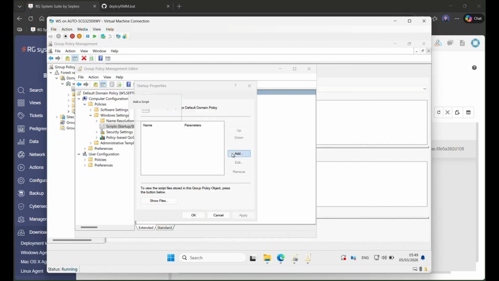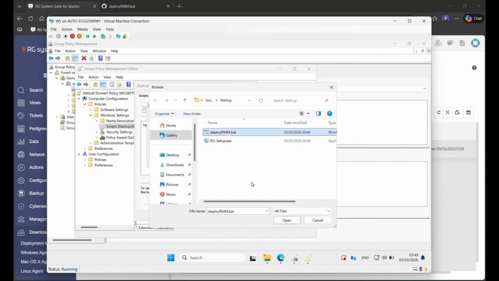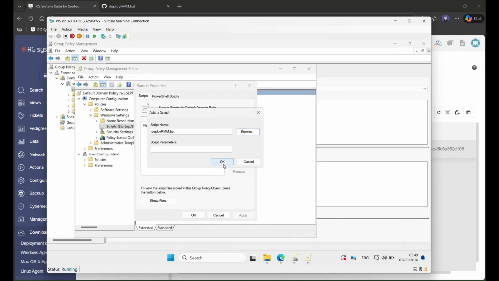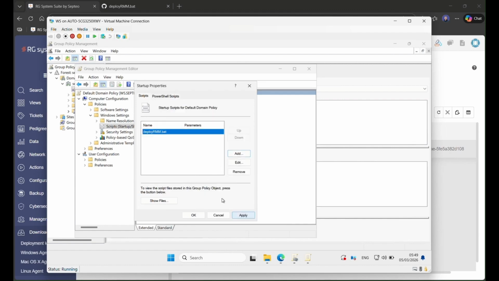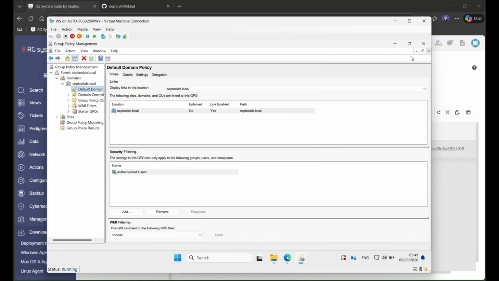And now I just have to add here and browse and select my script. So the script is now here. I click OK. I can close the windows.